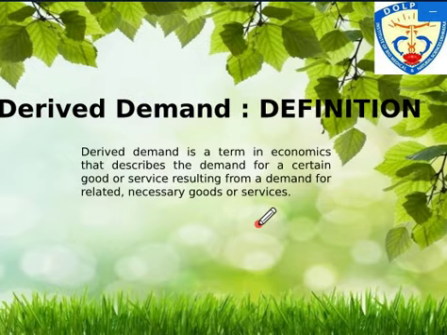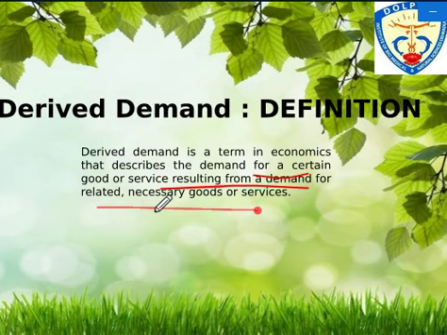Now the same thing has been written over there. The demand for certain goods or services resulting from the demand for related necessary goods or services. That is important there, obviously. Related and necessary goods, you require that. As I gave in the example, if we need furniture, we need timber. So timber is a related good and also necessary, then you are able to manufacture the furniture.